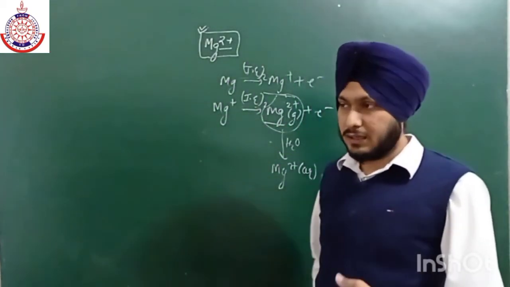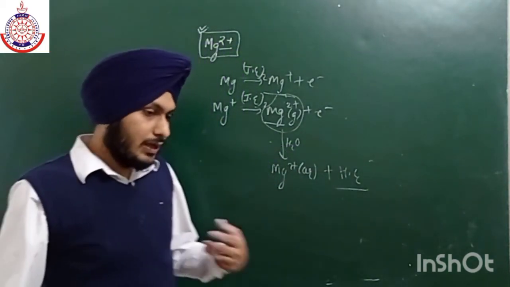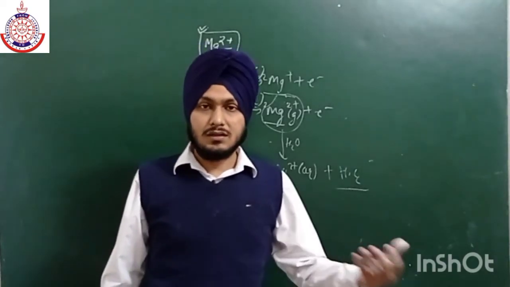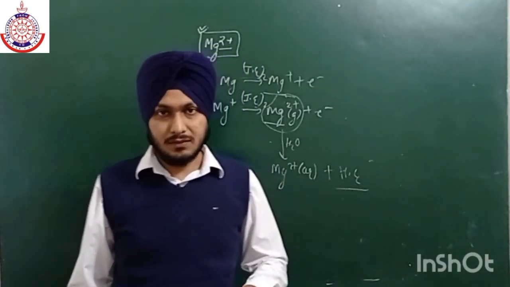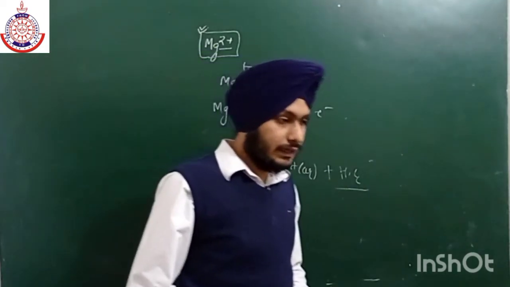So in case of oxygen also, if we talk about the second ionization energy, we have to supply a large amount of energy which is even higher than the energy which is released in the first step. So we are in a loss. So this is all about the hydration energy.